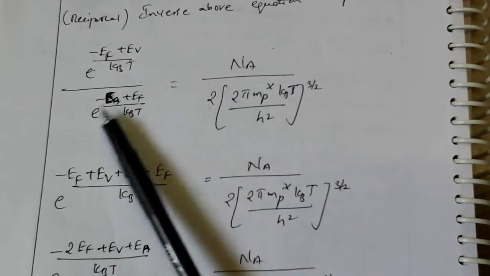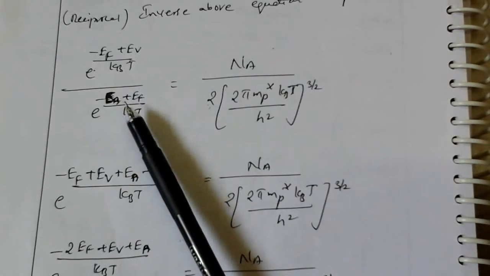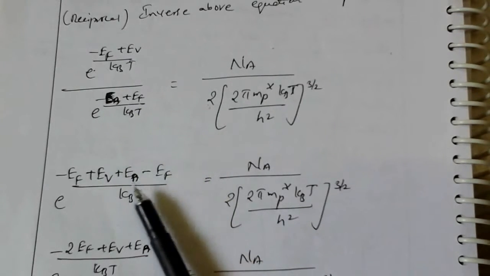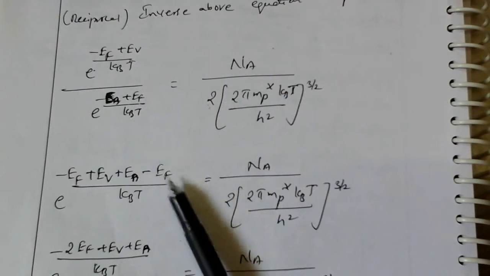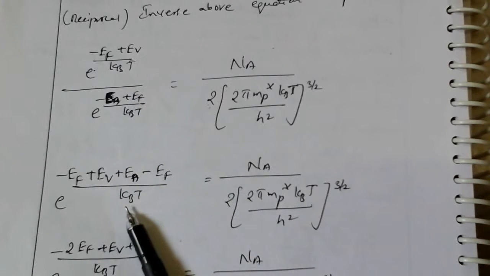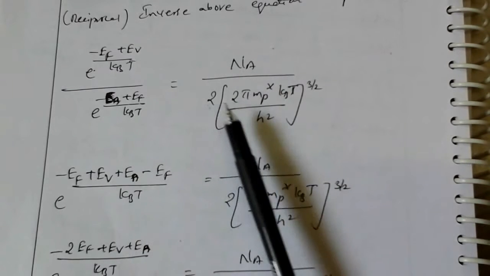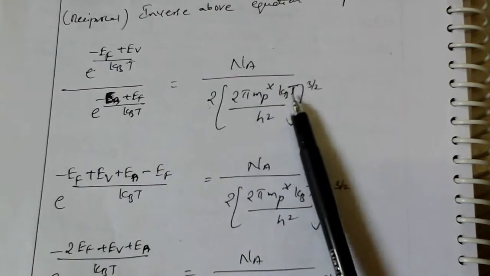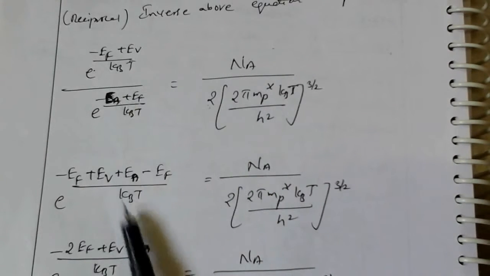Here if it goes up, it becomes plus Ea. Minus Ef minus Ef, both have kBt, that's why we write 1 kBt, equals Na as it is, and 2 into (2 pi mp star kBt by h square) whole power 3 by 2 as it is. So the left side has no change; only the right side we have changed in these two steps.